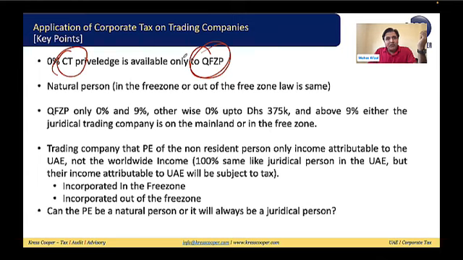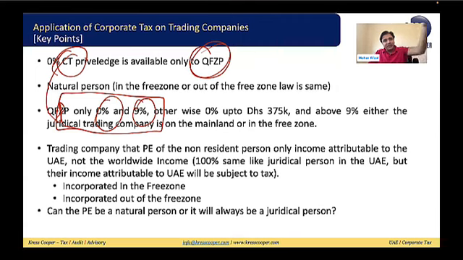Then for the qualifying free zone person, as I mentioned in the first point, the 0% privilege is available to the qualifying free zone person, and any non-qualifying income will be subject to tax at 9%. So if you are a qualifying free zone person, the criteria are 0% and 9%: qualifying income 0%, non-qualifying income 9%. For the non-qualifying income, they are not saying that up to 375,000 is 0% and beyond that it will be taxed at 9%. No, they are very straightforward. Qualifying income 0%, non-qualifying income subject to tax at 9%.